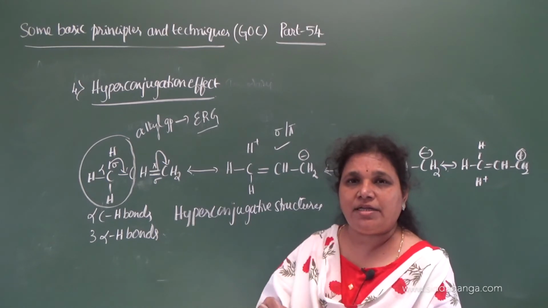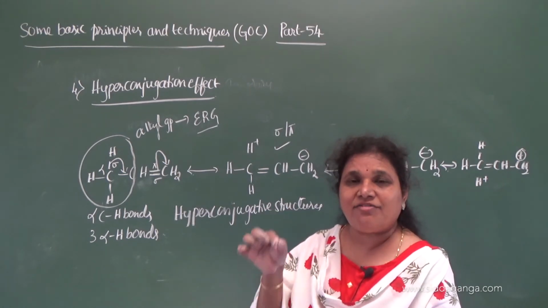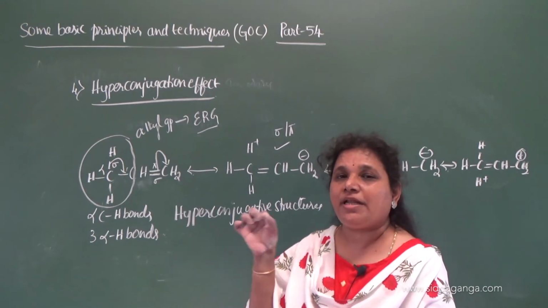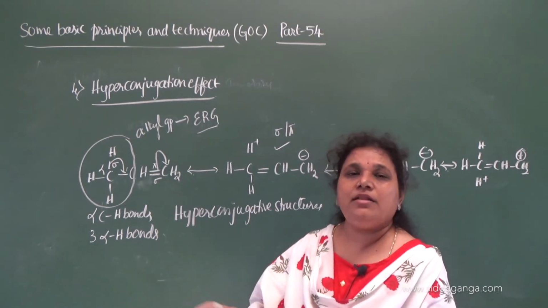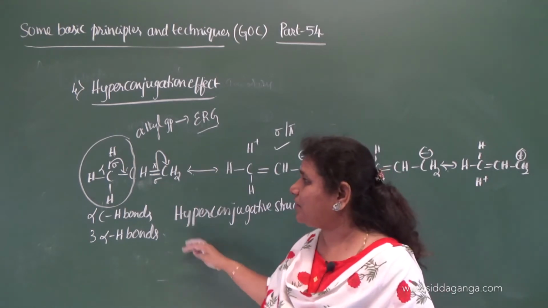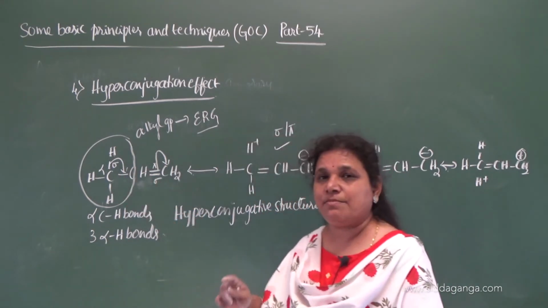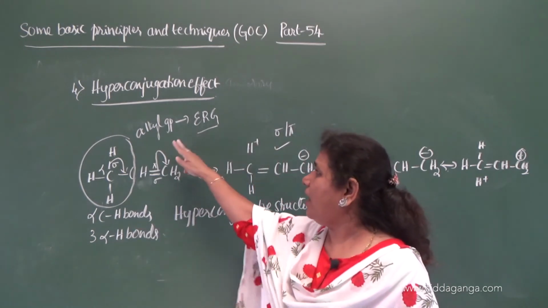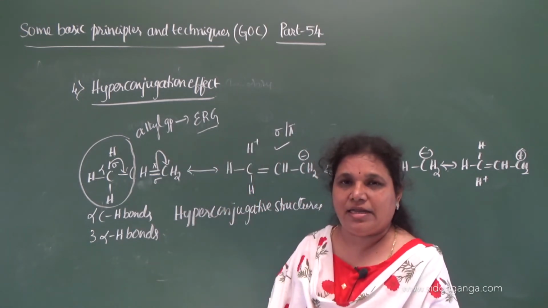Where is a vacant p orbital? In a carbocation, and a free radical. Where is an unshared p orbital? It is present in the carbanion. There also it delocalizes the sigma electrons of alpha CH bonds. Thereby you can say alkyl groups are electron releasing groups.